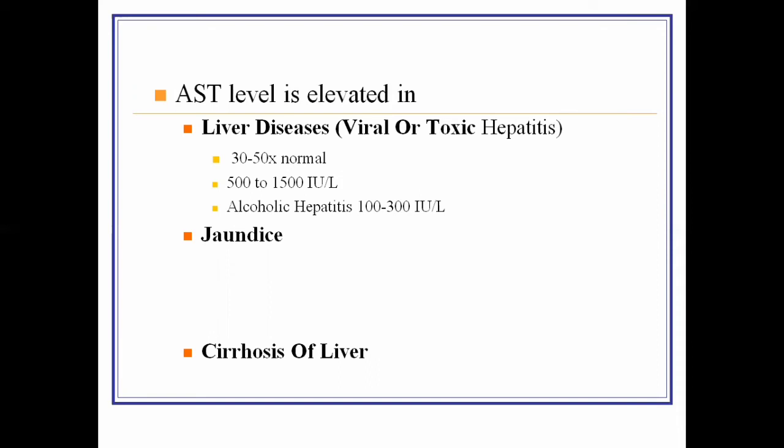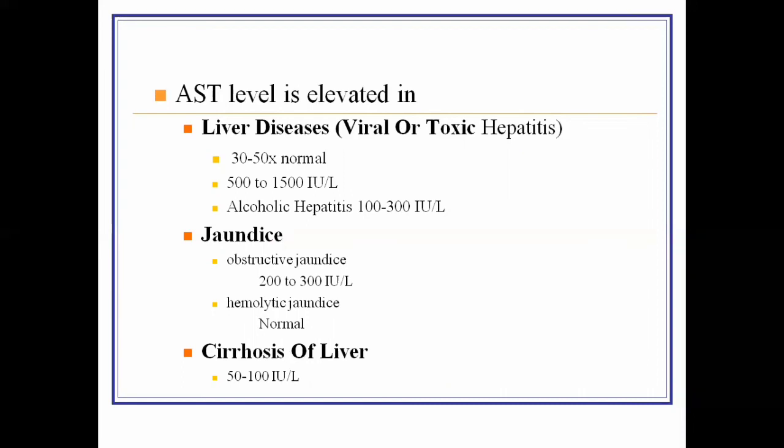AST, just like ALT, is also used for the differential diagnosis of jaundice, as it will differentiate between obstructive jaundice and hemolytic jaundice. In case of obstructive jaundice, the AST level will be high from the normal, and in case of hemolytic jaundice, the AST level will be normal. Its level inside the blood will also be increased in case of cirrhosis of liver, as AST is present inside the liver and performs its function, but in case of cirrhosis, the AST enzyme will be leaked out inside the blood, and its level will be elevated.